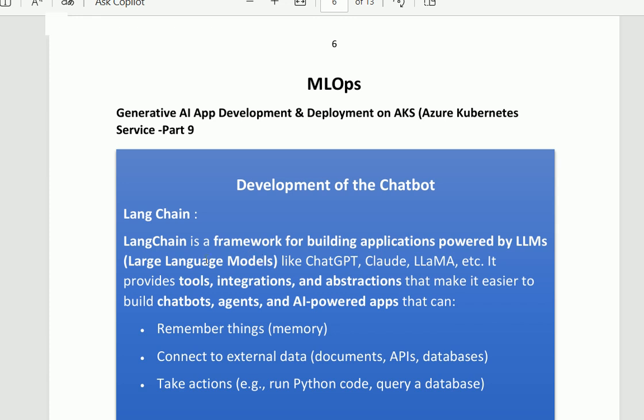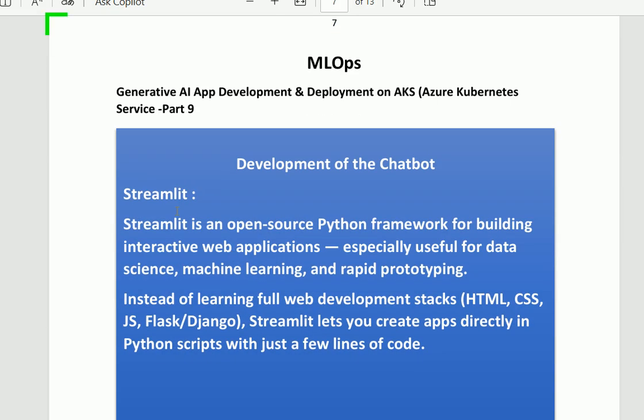One more thing, the properties of this framework are: remember things, connect to external data like documents, APIs, and databases, and the third one is take action, run Python code, query databases, etc. The third one is very important for the development of our chatbot application.